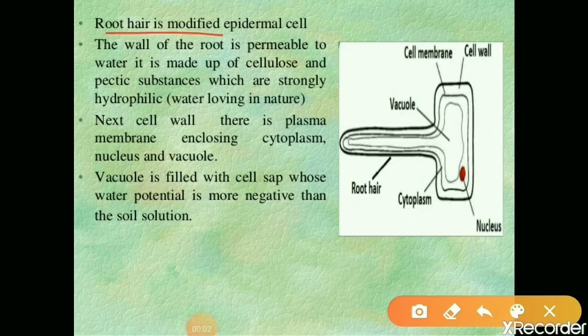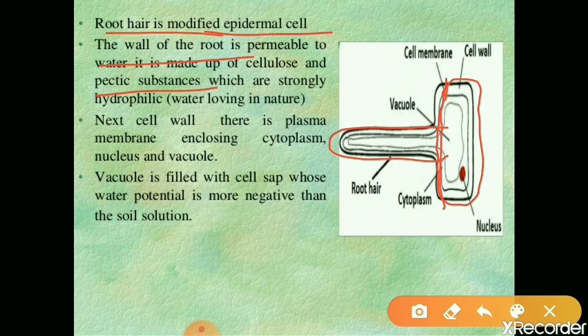Root hair is a modified epidermal cell. Already I told, from the epidermal region of the root only, what is arising? Root hairs arising. The wall of the root hair is permeable to water. It is made up of cellulose and pectin substances. This is the wall of the root hair.